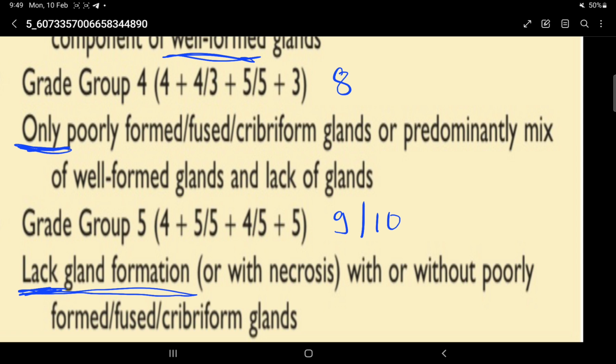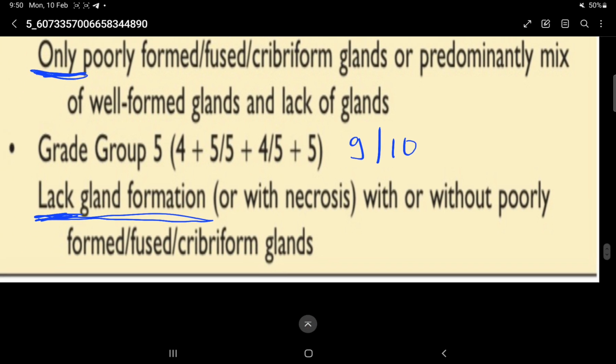It has only poorly formed fused or cribriform glands, or predominantly a mix of well formed glands and lack of glands.